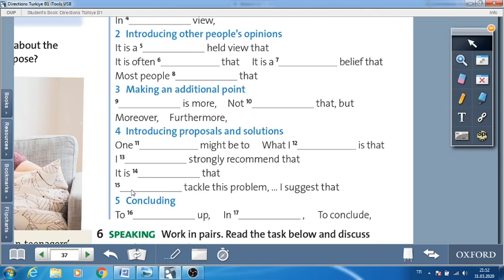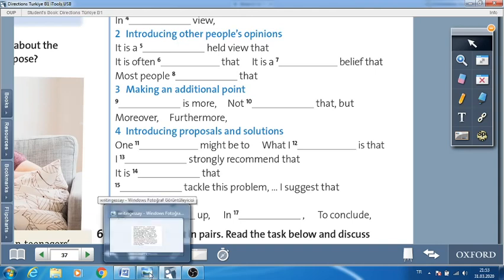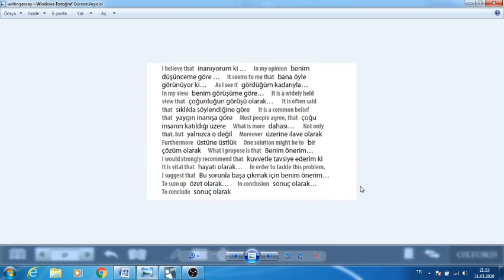And lastly, how can we finish our opinion essays? You will use these phrases. To sum up, and in conclusion, or to conclude. Okay, now I will open the Turkish meanings of these phrases for you. Please pause the video and check the meanings. Yes, you see all the Turkish meanings of these phrases here.